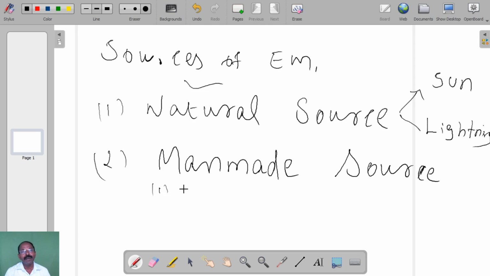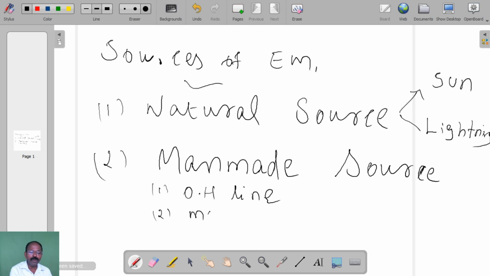see, to transmit electrical power from one place to another place, we are using overhead power lines. This overhead line is one of the sources for electromagnetic waves. And next, we know mobile phones, they are emitting electromagnetic waves.